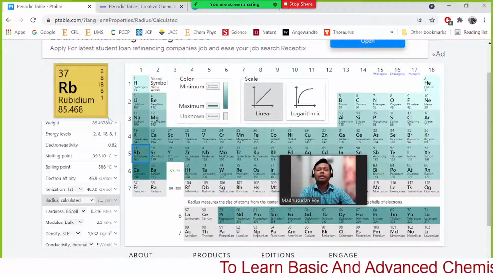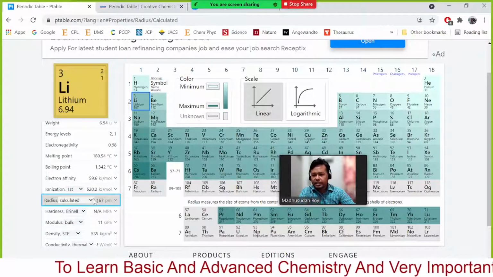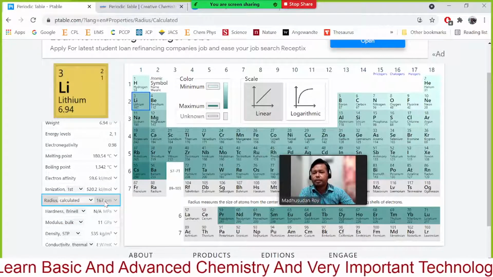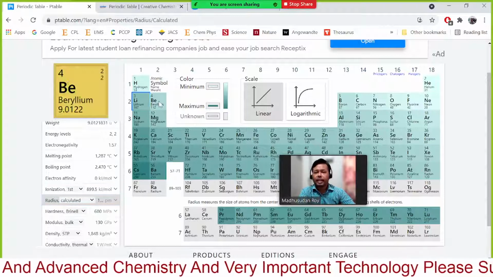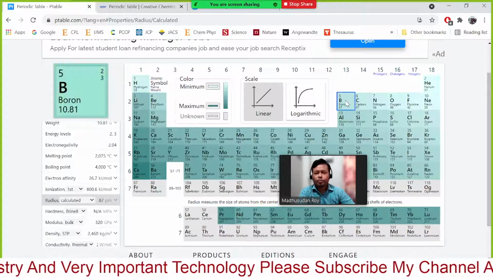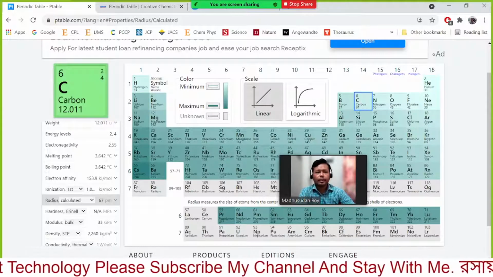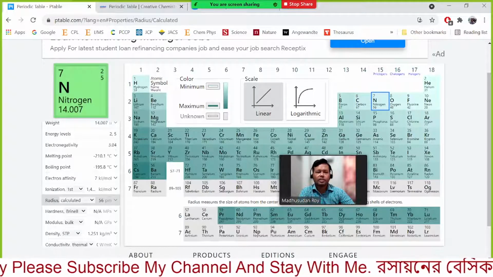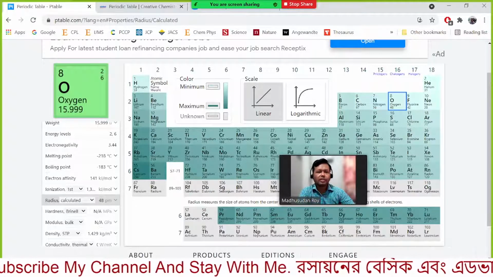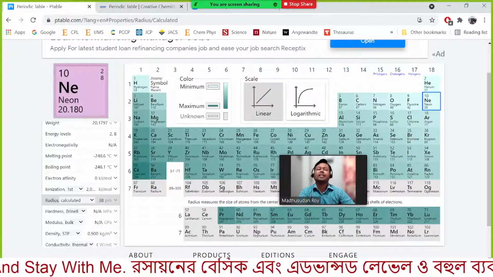Let's see the values. Here you can see the radius is 167 picometer. For beryllium it is 112 picometer, for boron 87 picometer, carbon 67, nitrogen 56, oxygen 48, fluorine 42, and even for neon 38.